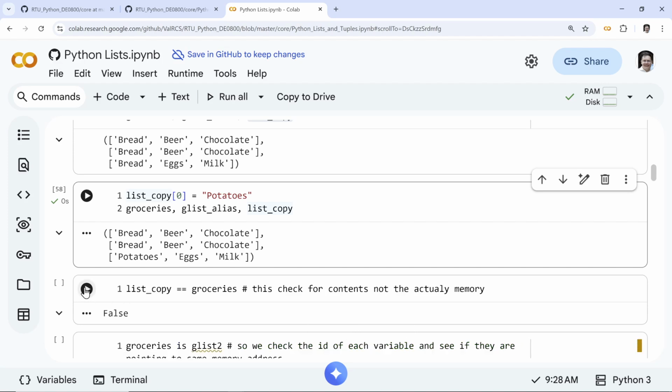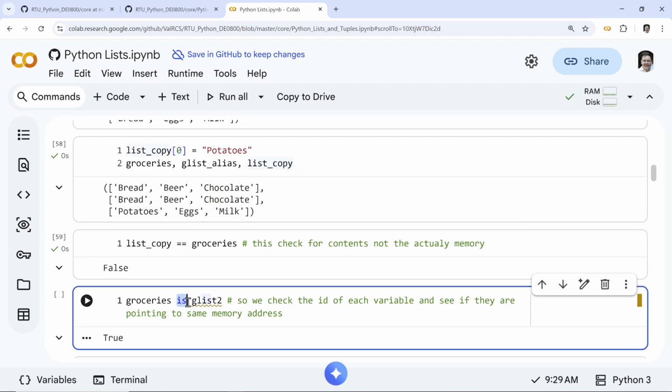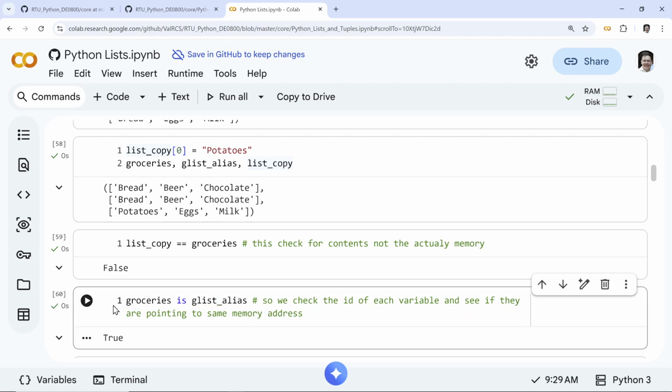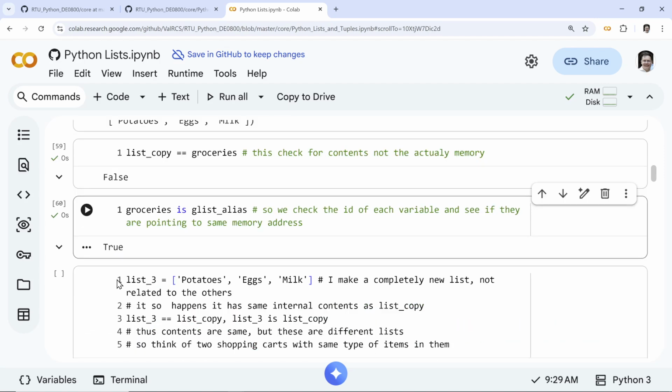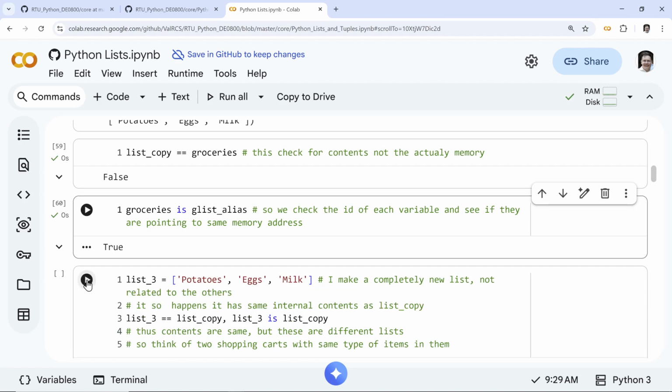So again, this is not content. There's a new check here that actually checks whether this is the same. This check is for checking whether you have the same ID, whether it checks the actual memory or if they are actually aliases. And if it's true, that means yes, they are the same data. Now if I make a new list, potatoes, egg, milk, this is just a new list.